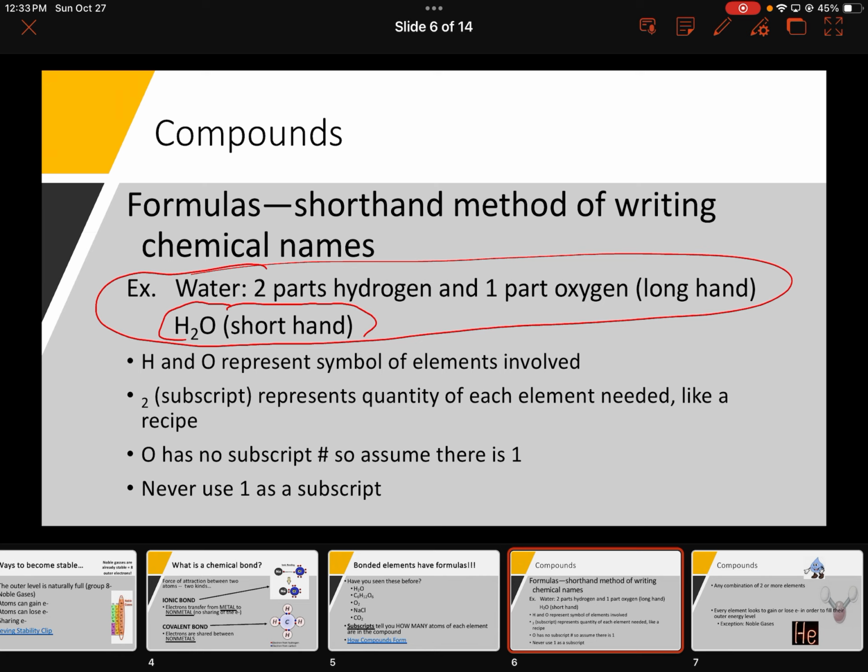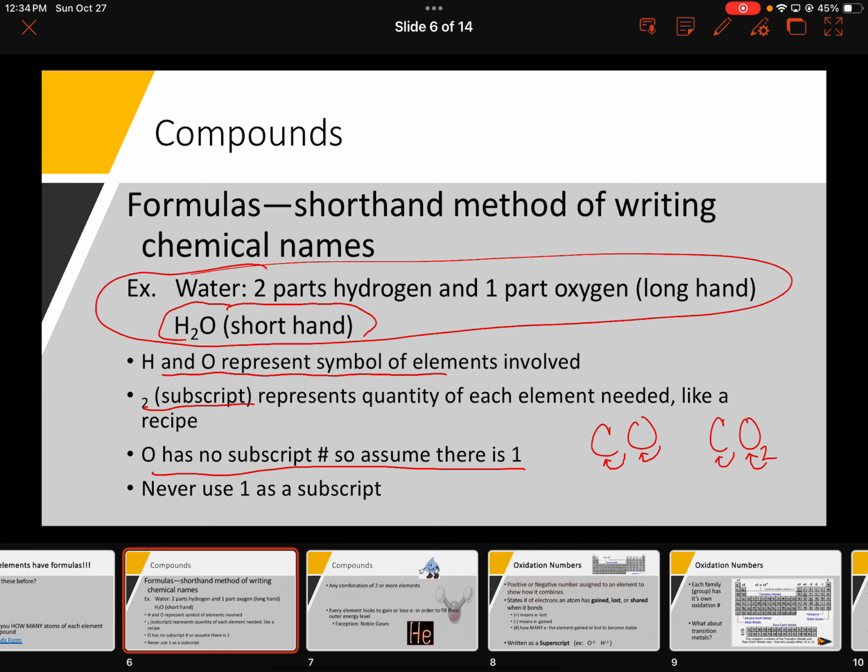And so we see the letters of the elements involved. We see the subscripts. Remember, in chemistry we never write the ones, just like in math class we never put the 1 in front of X. If I see this formula, this is carbon monoxide. Well, that tells me 1 carbon, 1 oxygen. This is carbon dioxide. We just saw that one a moment ago. 1 carbon, 2 oxygens. And so that's how our formulas work.